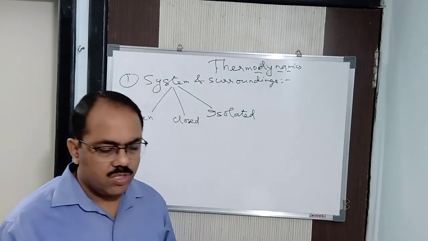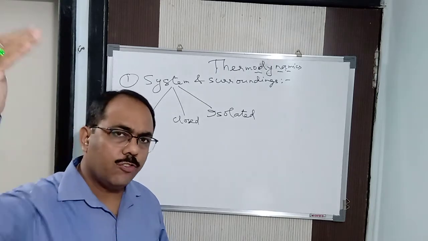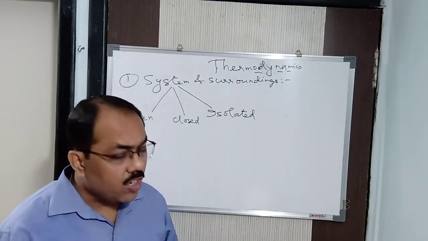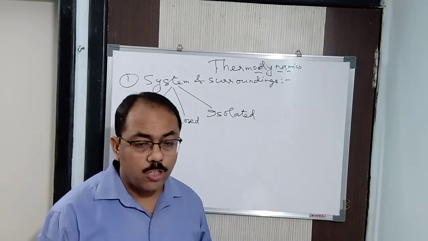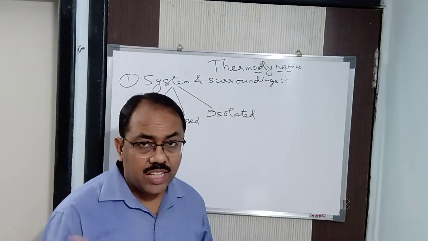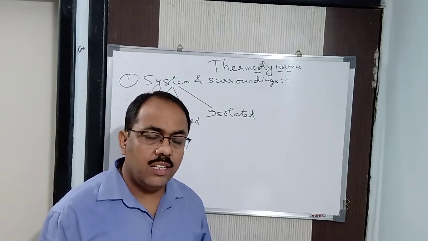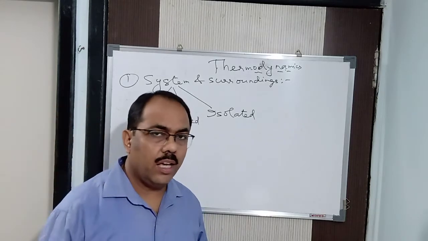For example, suppose a person is going from the first floor to the fourth floor, let us say. I am not concerned, when I am considering the energy, how that person has reached that particular energy.